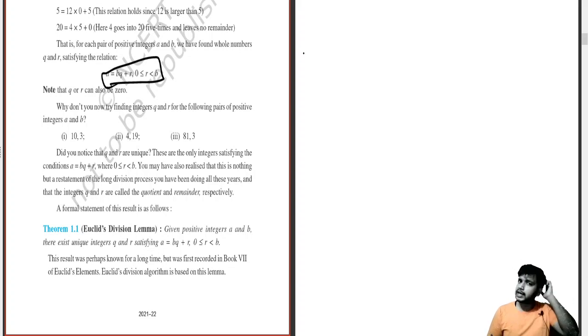Where they have not given any name of the B, Q, R. Okay, they would have been given over here. See, Q and R are the quotient and remainder. Okay, so we were good with this. Q and R are the quotient and remainder.